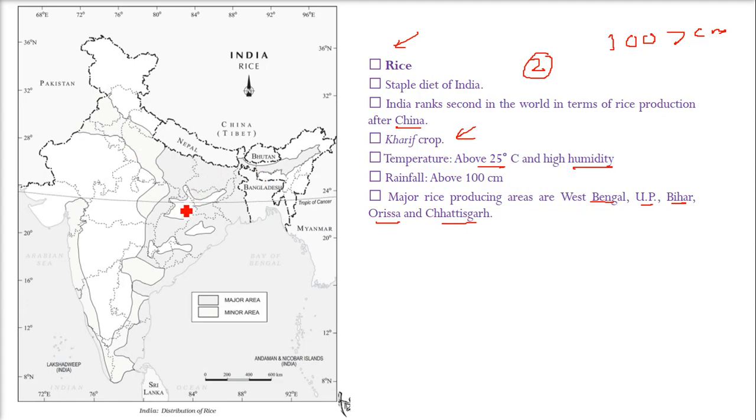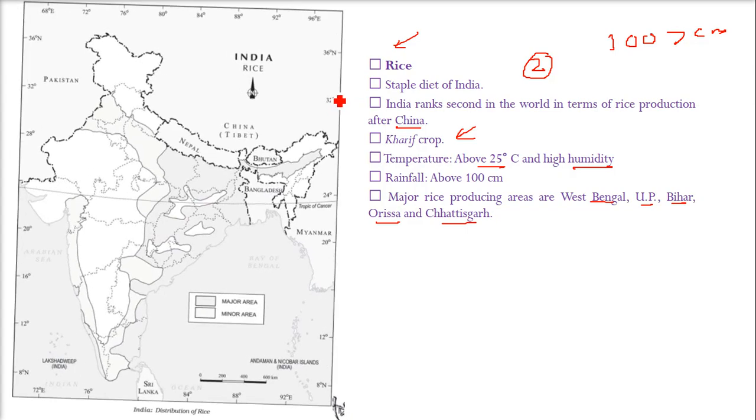These are the major areas which we talked about. Then we have some minor areas also. So these are the major areas. This is West Bengal. Then we have Uttar Pradesh here, Bihar, Odisha, and Chhattisgarh area.